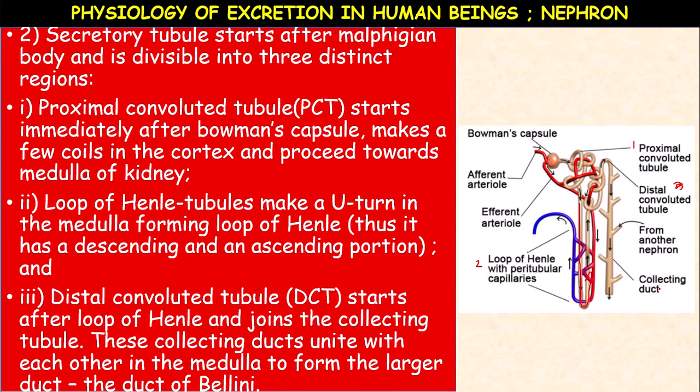Every nephron has its own collecting duct. These collecting ducts unite with each other in the medulla region, inner side of the kidney, to form a larger duct called the duct of Bellini.